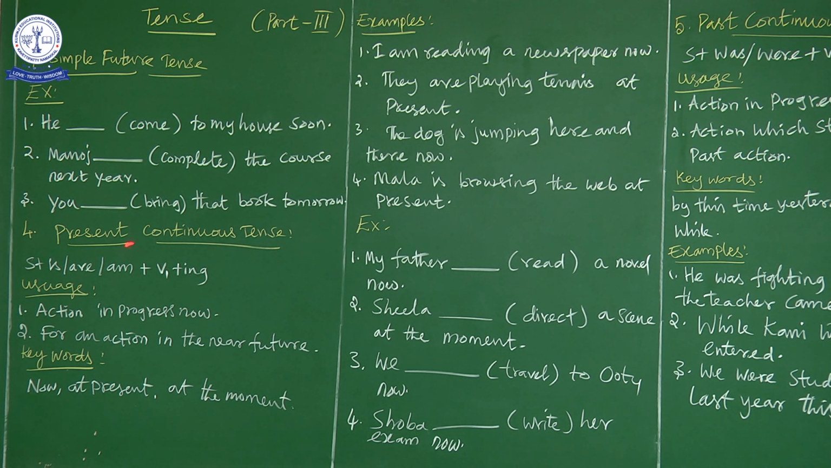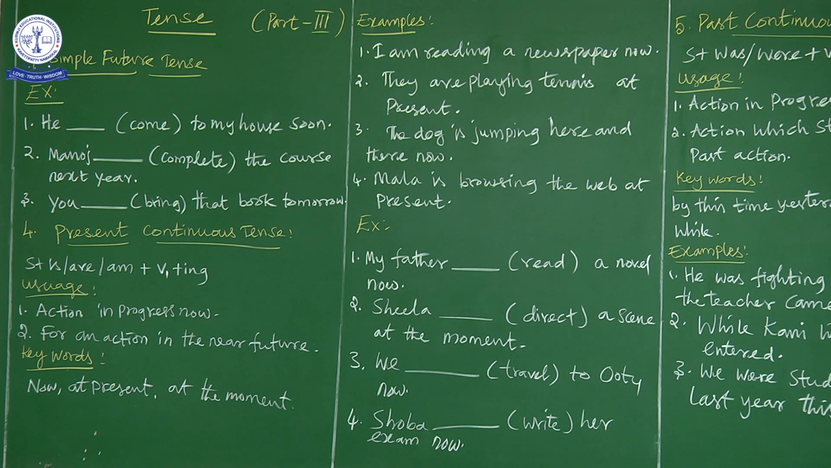The sentence structure for present continuous tense is subject plus is or are or am plus V1. Already I told you what we mean by V1, that is the present form of the verb plus ing. We have to add the ing form to the present form of the verb. I have written all the sentence structures only in active voice. So subject plus is or are or am plus verb plus ing. Is is singular, are is plural, and am is for I.